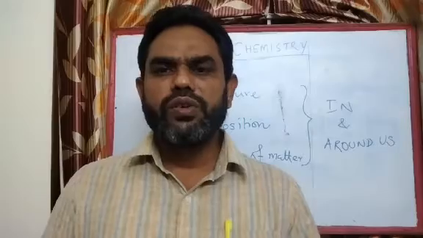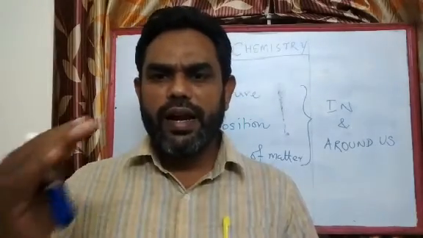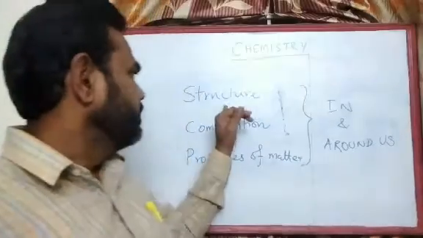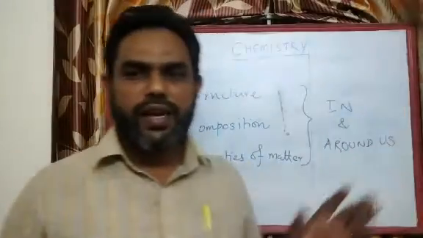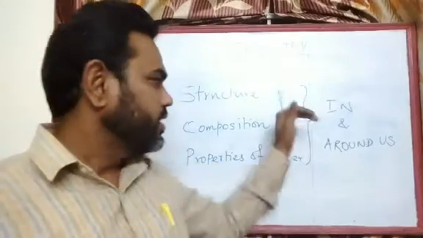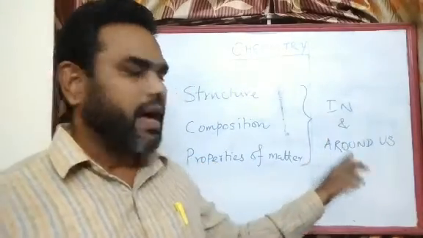Okay, so every substance can be studied using these three parameters: structure, composition, and properties, both in and around us.